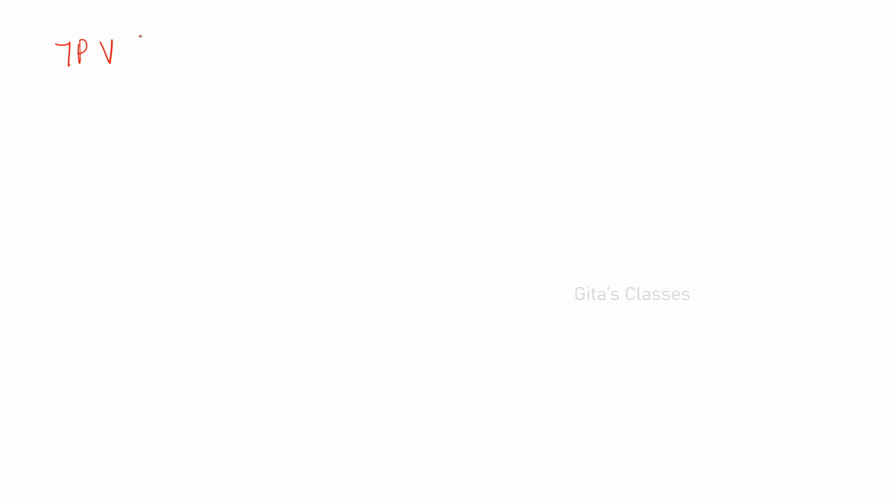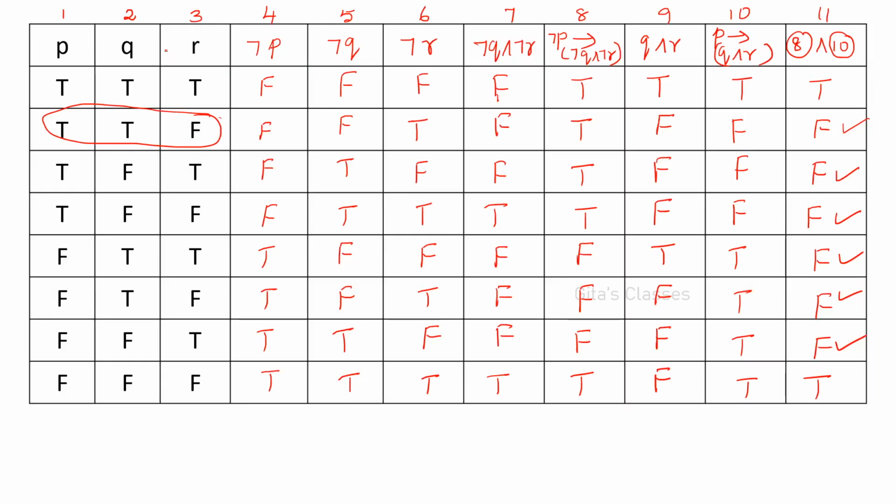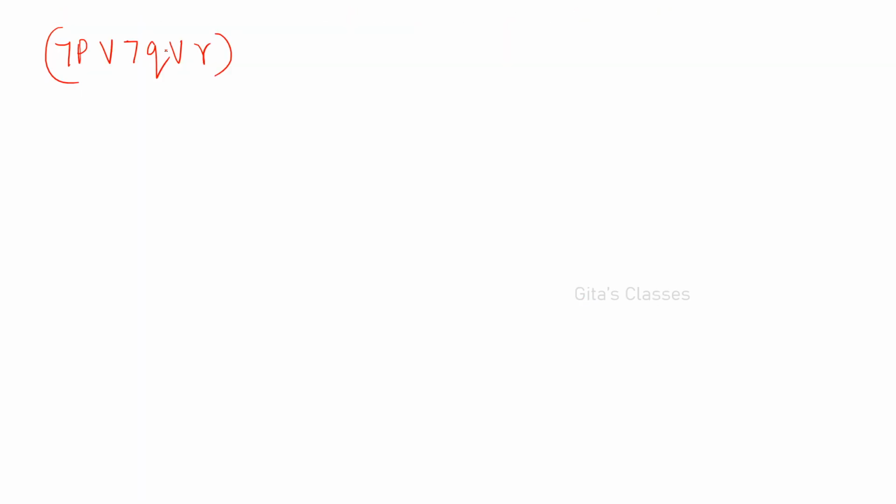That means product of sums. Inside the brackets you will have sums, and outside the brackets you will have the and product, right? So not P or not Q or R. That will be the first term. And what will be the second term?